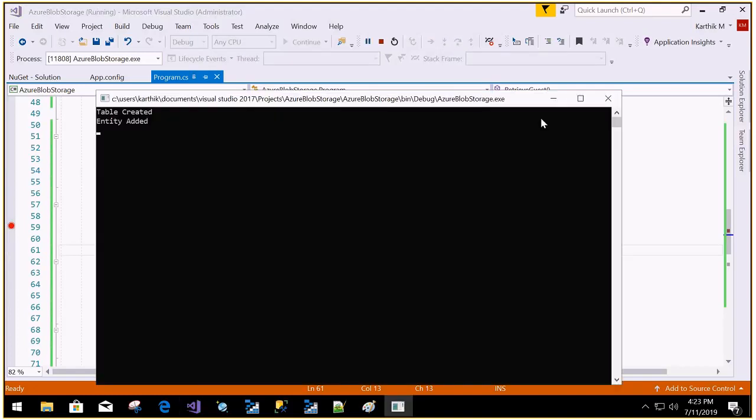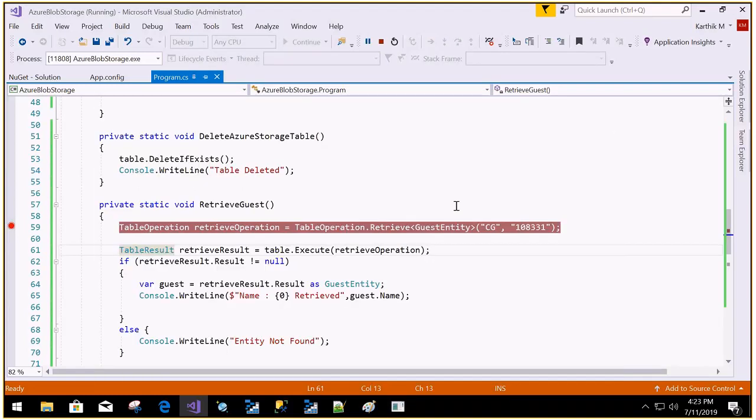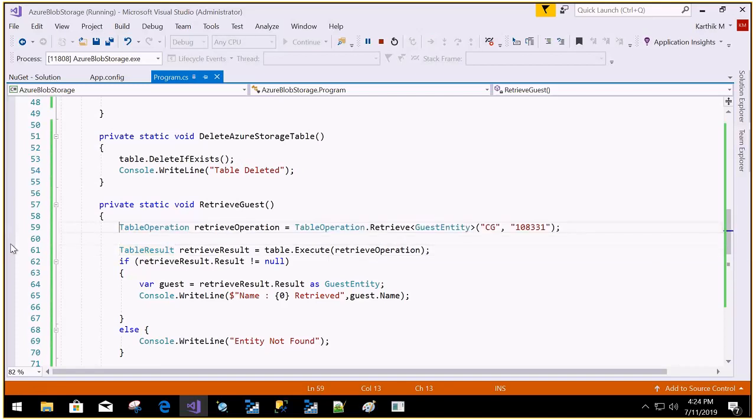Something is wrong. But what is the error? There is an exception.